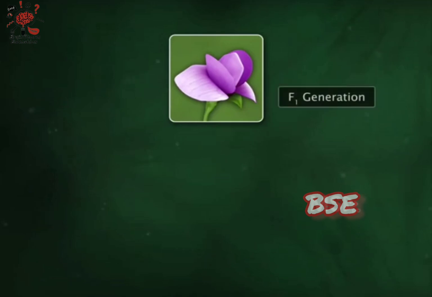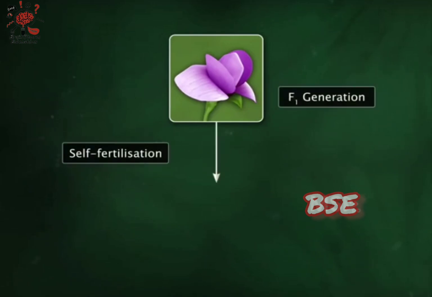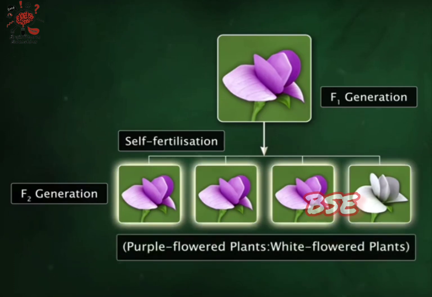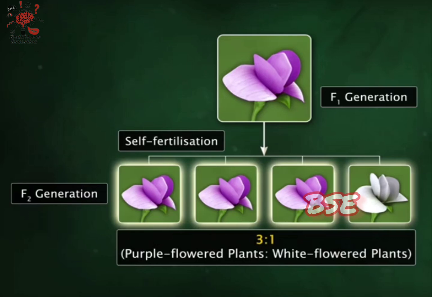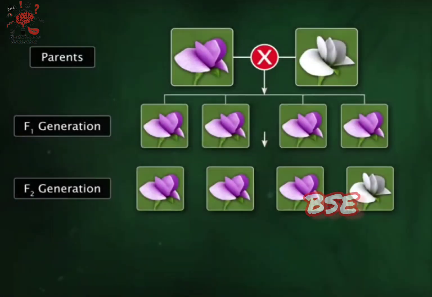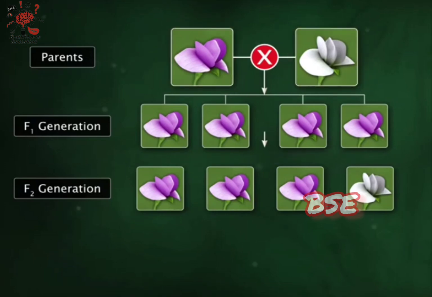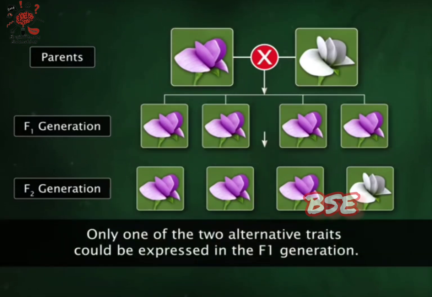He then allowed the F1 generation offspring to self-fertilize and produce an F2 generation. Mendel observed that in the F2 generation, white-flowered plants reappeared. When he counted all the F2 plants, he found purple and white-flowered plants were in a ratio of 3:1. This ratio is popularly known as the Mendelian monohybrid ratio. This indicates that both purple and white-colored traits were inherited in the F1 generation, but only one trait could be expressed.